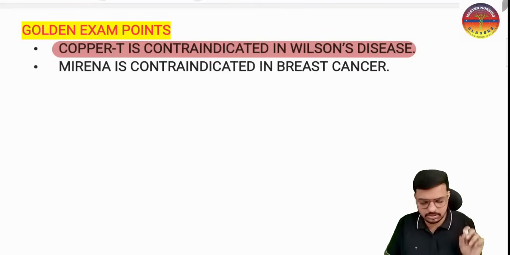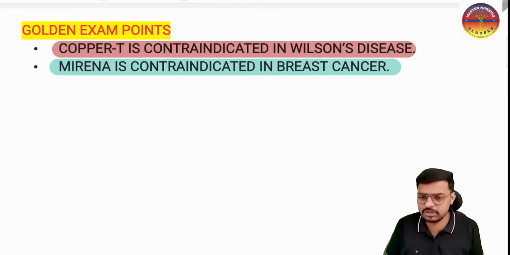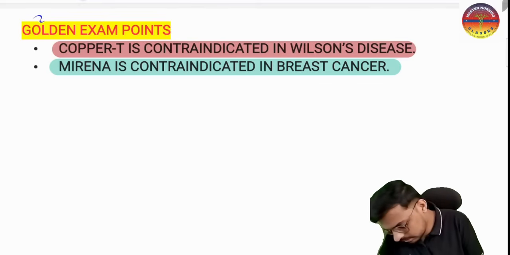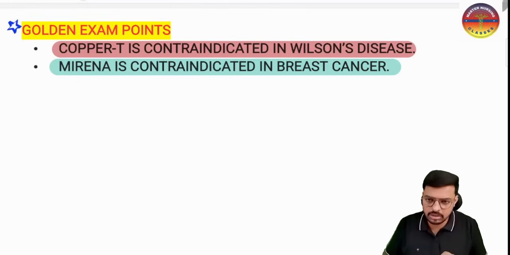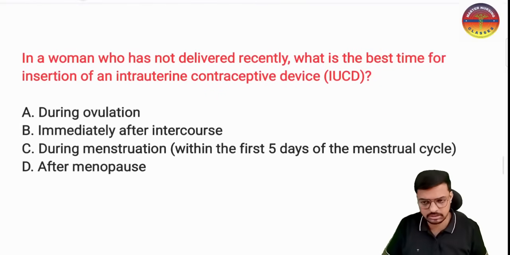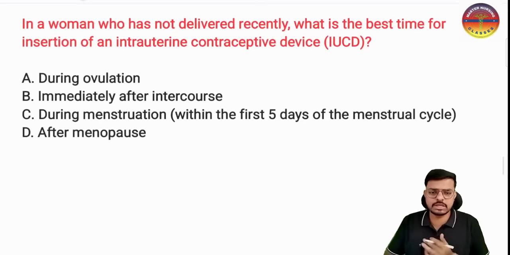Very important point. And Mirena contains progesterone, which means it stimulates breast cancer. Mirena is contraindicated in breast cancer. These are the two very important golden words you must keep in your mind for your exams. The golden exam point: copper T is contraindicated in Wilson's disease and Mirena is contraindicated in breast cancer. And here comes the next question. Try to read the question and give your best answer.